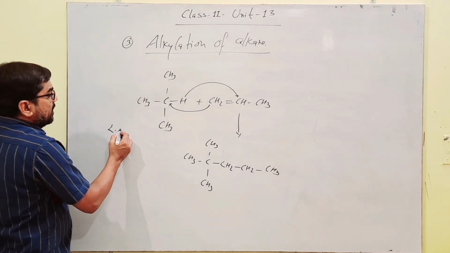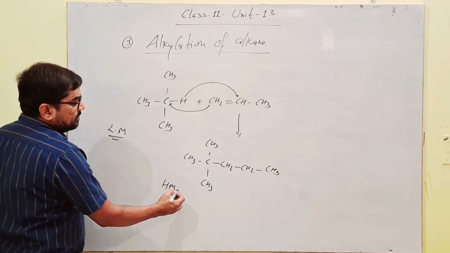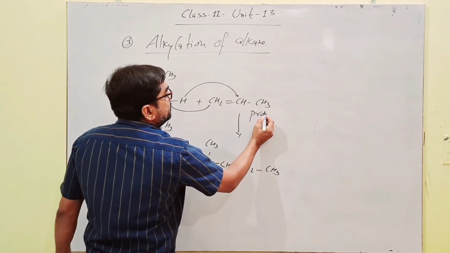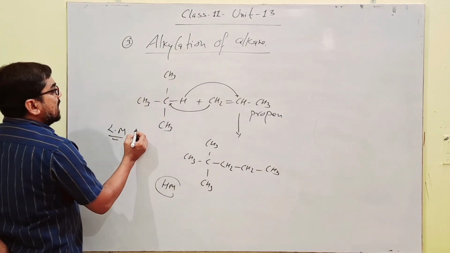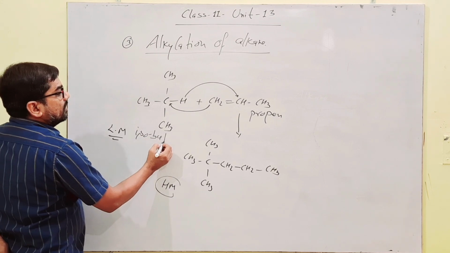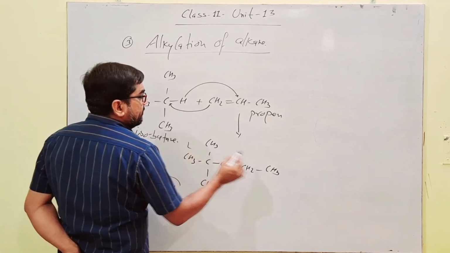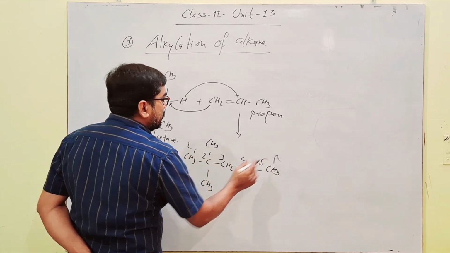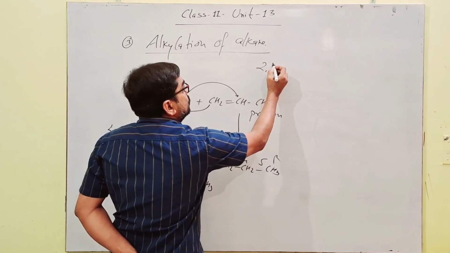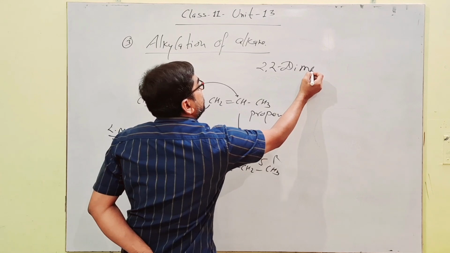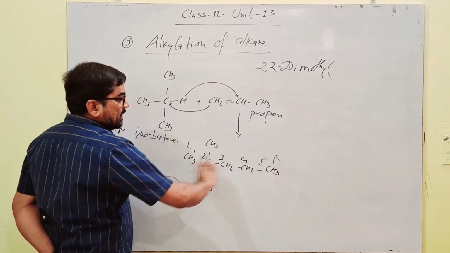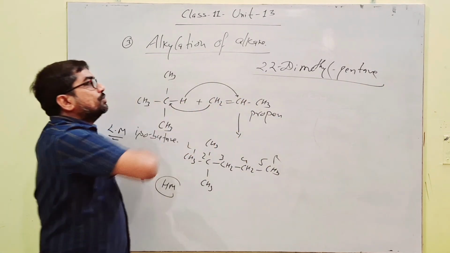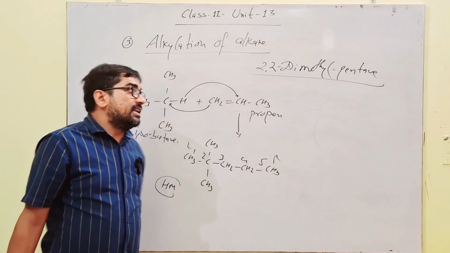This lower member of alkane converts into a higher member of alkane. All are single bonds. This is propene, the alkene, and this is isobutane, and the final product obtained will be, from left to right, 1, 2, 3, 4, 5. This is 2,2-dimethyl. Longest carbon chain 5, pentane. 2,2-dimethyl pentane is obtained.